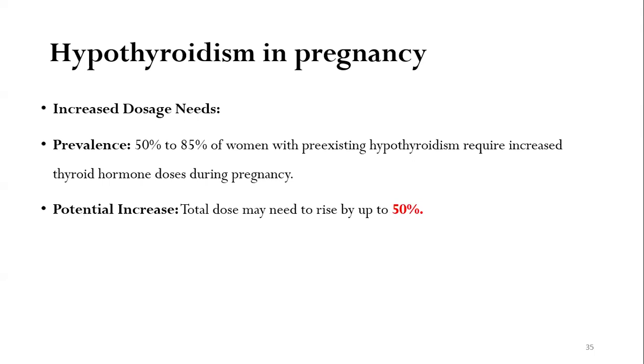Increased dosage needs: around 50 to 85% of women with pre-existing hypothyroidism require increased thyroid hormone doses during pregnancy. The total dose may need to be increased by up to 50%. So there is a need for increased dosage of thyroid hormone because of various reasons, and the dose needs to be increased by up to around 50 to 75%.